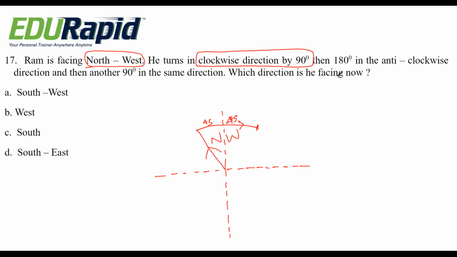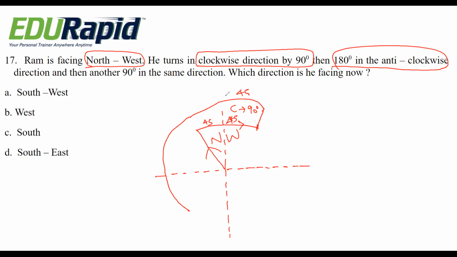So this direction he came, and this is clockwise 90, and then 180 anti-clockwise direction. So anti-clockwise means reverse 180. This is 90 and another 45 plus 45, it becomes here. See, this is 45, this is 45, this is 45, and this is 45. So total 180 degree anti-clockwise direction.